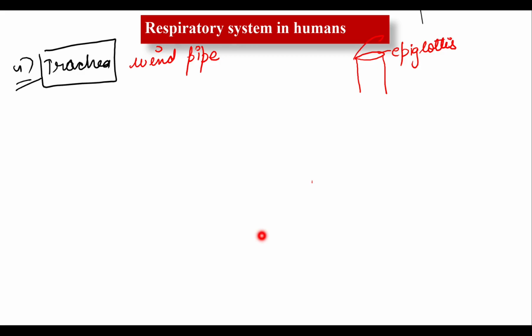And this epiglottis is guarded by the glottis. Actually, the glottis prevents the entry of food. When you are eating food, the glottis covers the epiglottis so that the food cannot enter into your windpipe region. It goes toward the esophagus. After this, another part is present which is known as the trachea. Here the trachea is present. Clear? This part is the trachea.